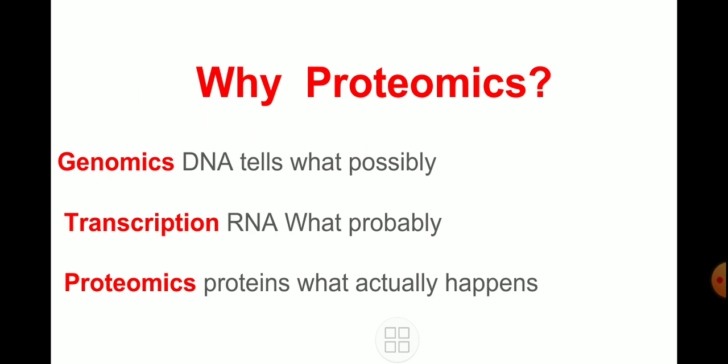Now, why proteomics? Because we know that in the case of genomics, DNA tells what is possible. Genomics gives us an idea; DNA tells what's possible. Transcription tells RNA what probably things are there. And proteomics, proteins, what actually happens, what exactly is going to happen, that is possible by getting an idea through the thorough study of the total protein of the organism.